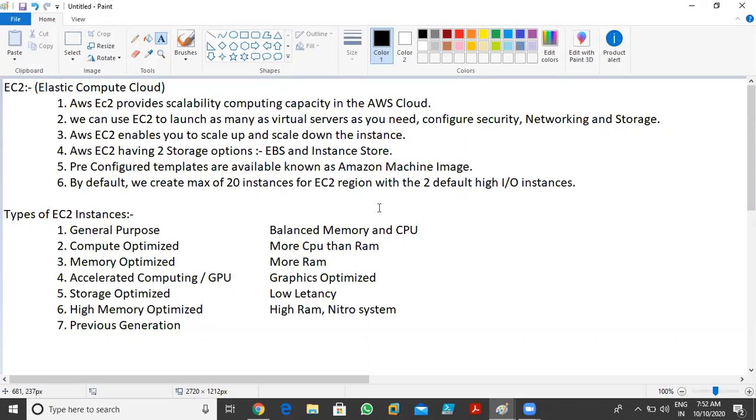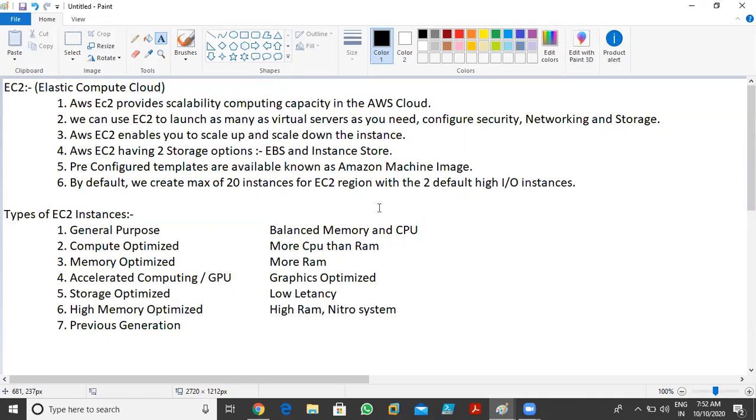Now, compute optimized means more CPU than RAM. If you want more CPU, like imagine you have very heavy applications you need to run, in that case you need more CPU rather than RAM. Then we can go for compute optimized. More CPU means you can go for 4.0 gigahertz processors, or Xeon processors like this.